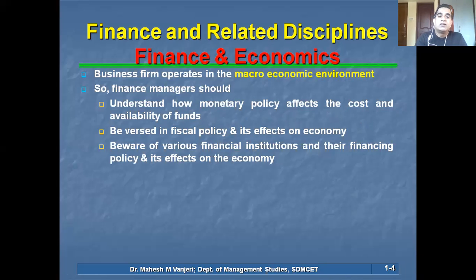Then be versed in fiscal policy and its effects on the economy. Fiscal policy deals with the expenditure of the government of India, for example. What the government of India does periodically is review their budget and review how much they have already spent. So depending on the spending in the previous months, the government of India will adjust its expenditure in the coming months. So try to understand the concept.